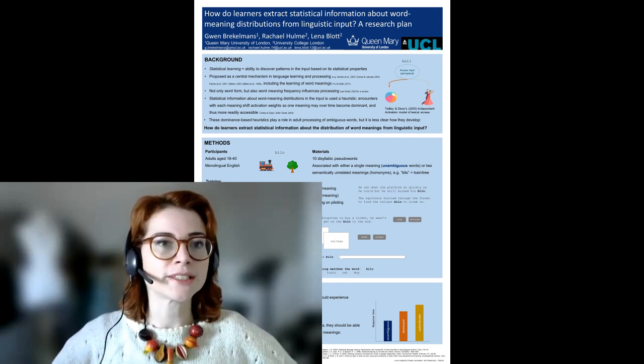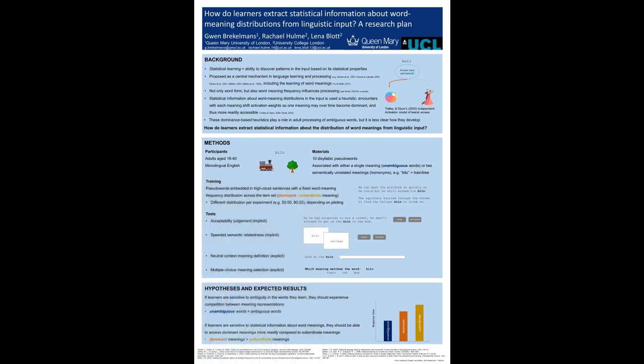Humans are very good at discovering patterns in linguistic input. Such statistical learning has been proposed as a central mechanism in language learning, including the learning of word meanings. Statistical information plays an important role during language processing. For example, the frequency with which we encounter word forms is a robust predictor of processing time. What about the frequency of word meanings?